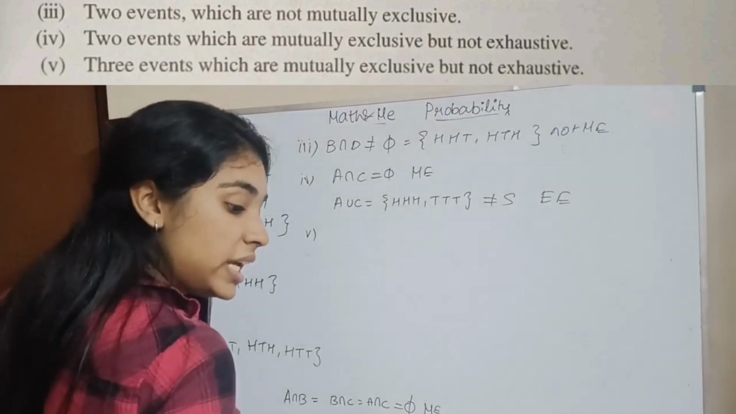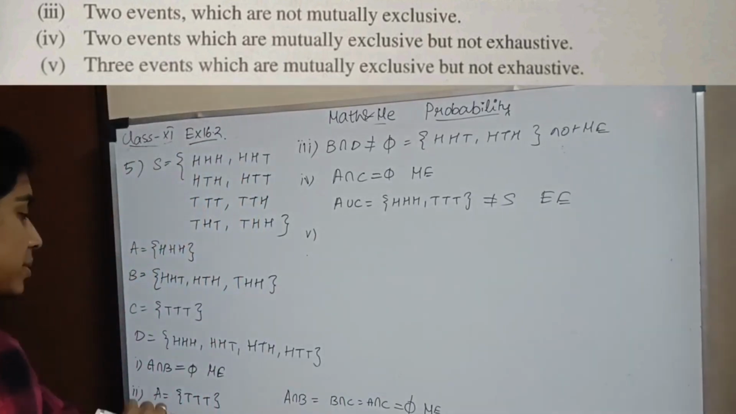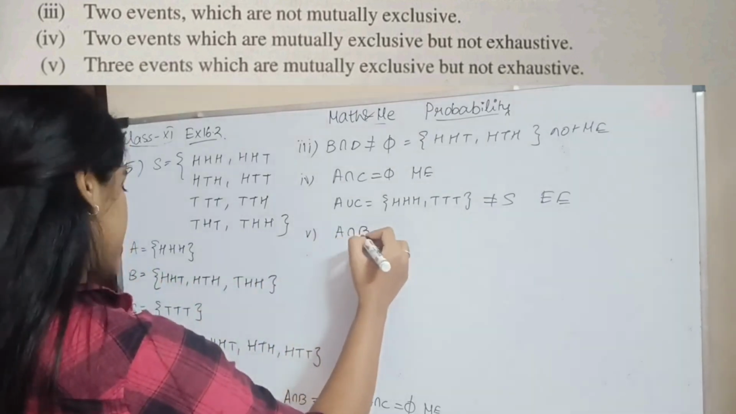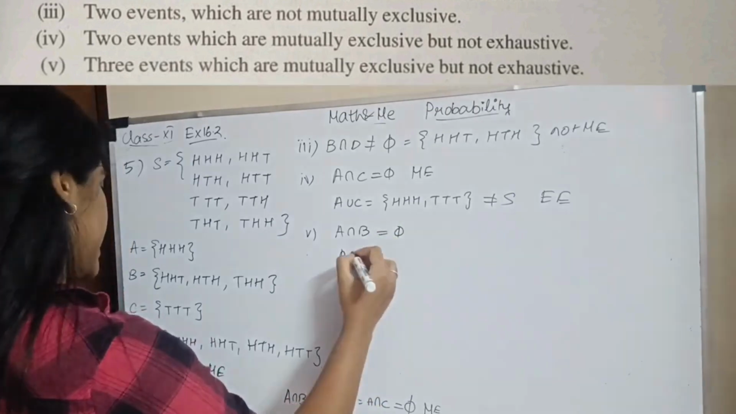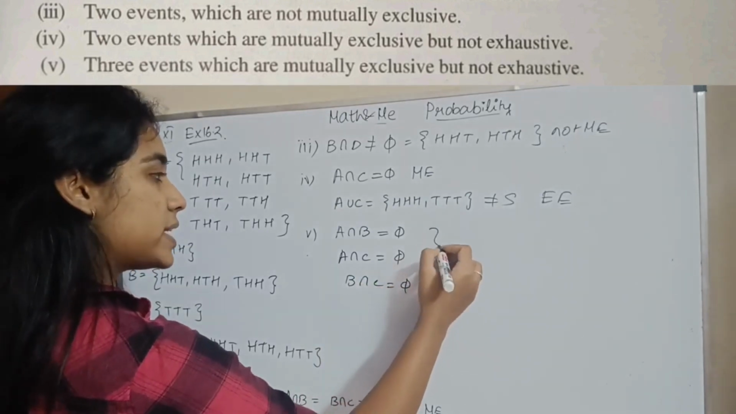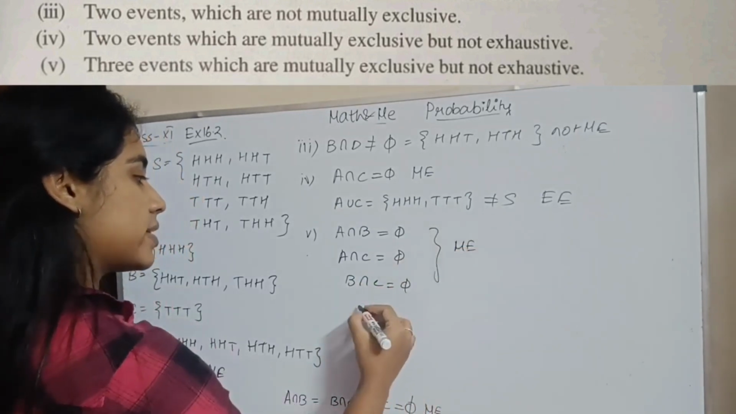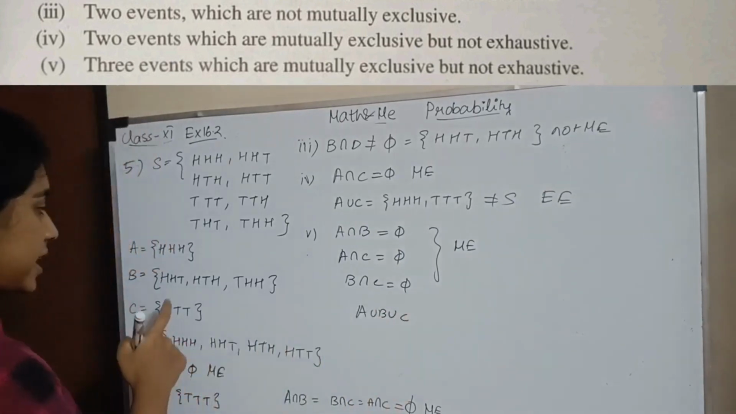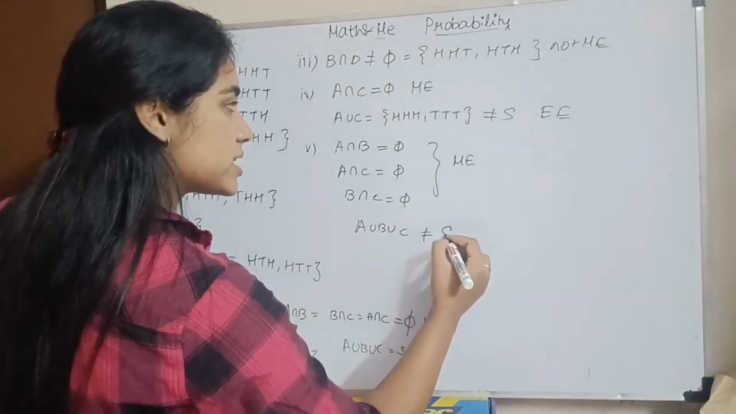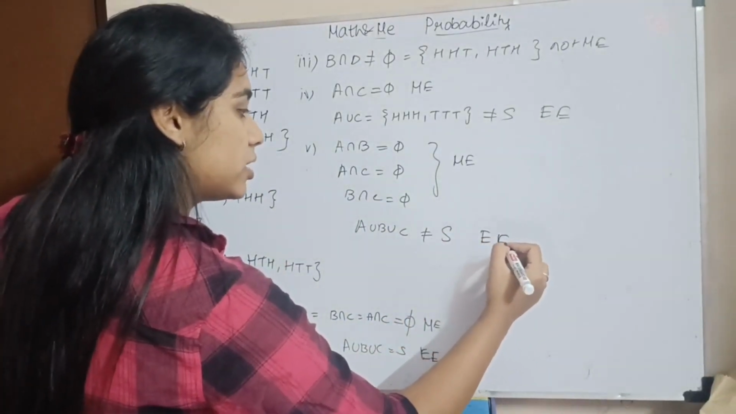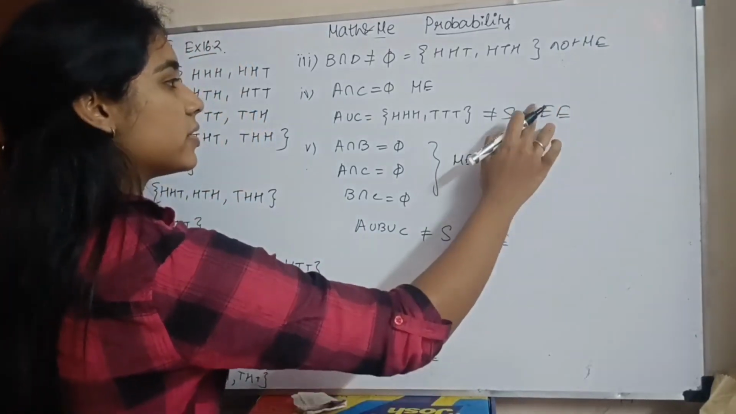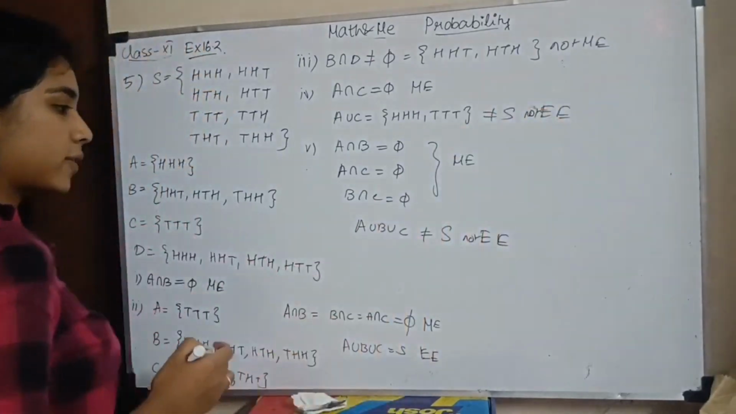Okay. Similarly, three events which are mutually exclusive but not exhaustive. You can take HHH, A, B and C. So you see that A intersection B is equal to the null set. A intersection C is equal to the null set. B intersection C is equal to the null set. So pairwise they are disjoint, correct? So they are mutually exclusive. But in A union B union C I have 1, 2, 3, 4, 5 elements, whereas I have 8 elements here. I am missing 3. So A union B union C is not equal to the sample space. So they are not exhaustive events.